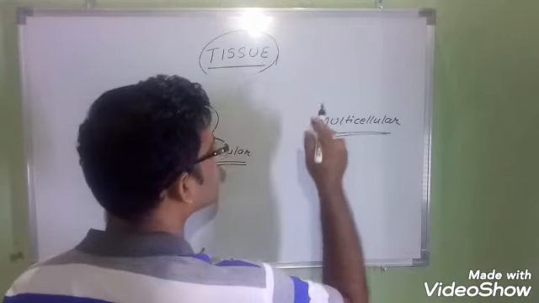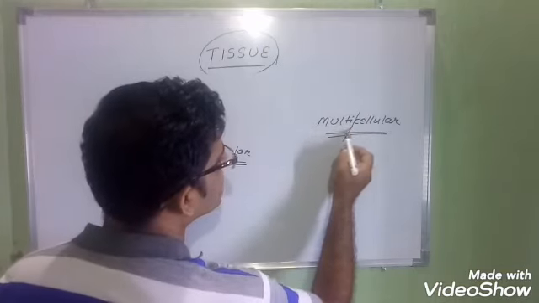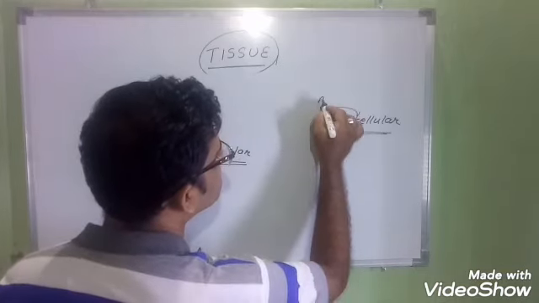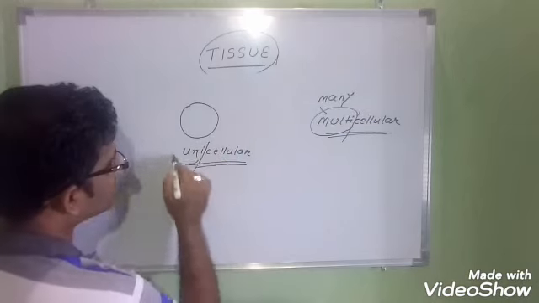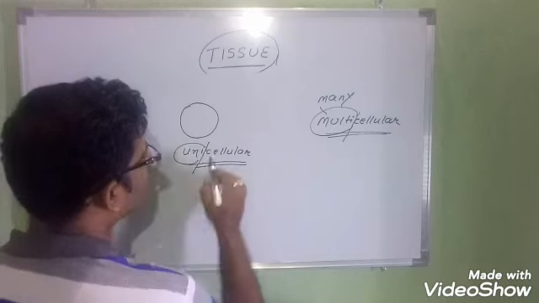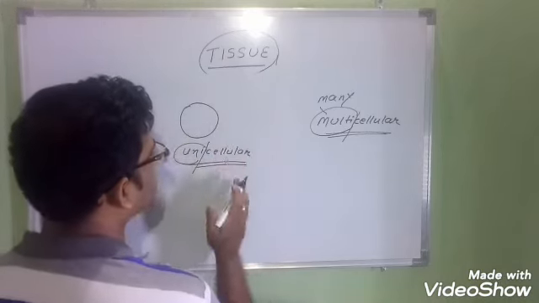Multicellular organisms are made up of so many cells, millions and millions. Multi means many, many number of cells. Unicellular: uni means one, only one cell is present. In this, one cell can perform all its activities.